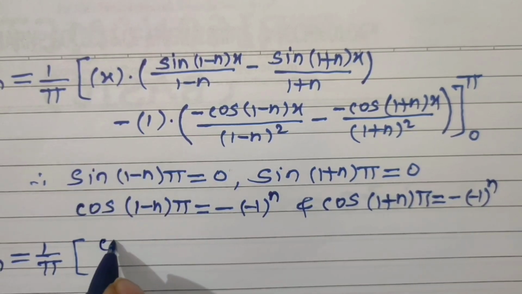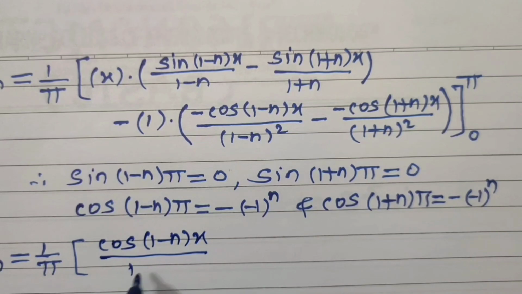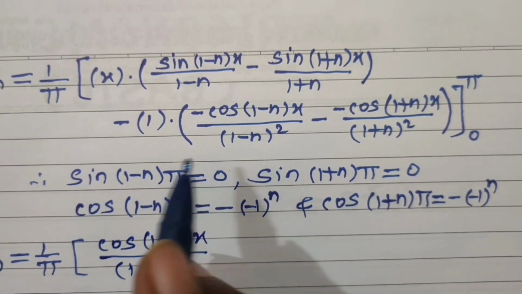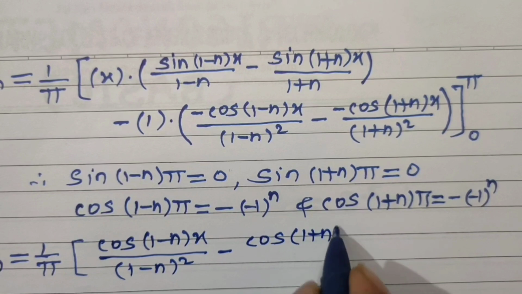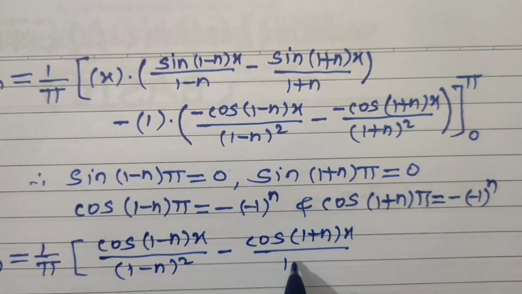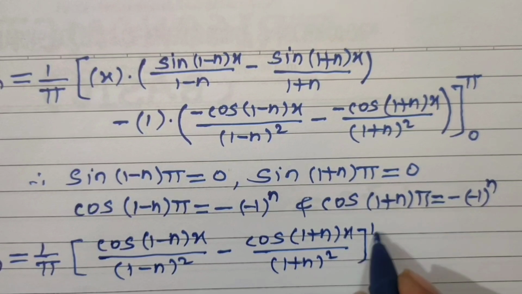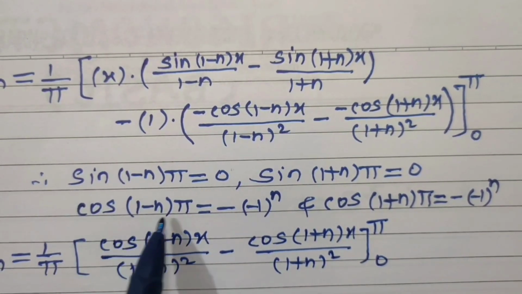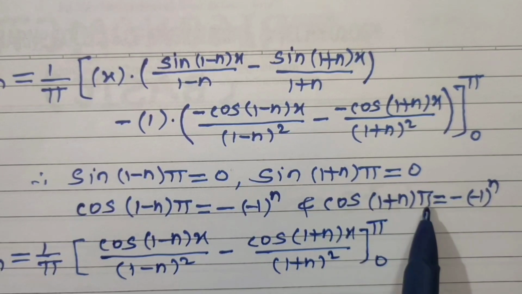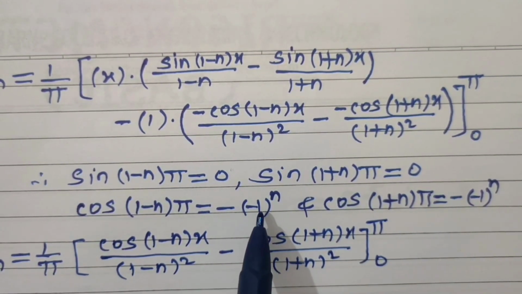Cos of 1 minus n times x divided by 1 minus n whole square, and then minus cos of 1 plus n times x divided by 1 plus n whole square, limits from 0 to pi. Now substitute the values of cos of 1 minus n times pi and cos of 1 plus n times pi. Both have the same value, minus of minus 1 to the power n. So again simplify this.